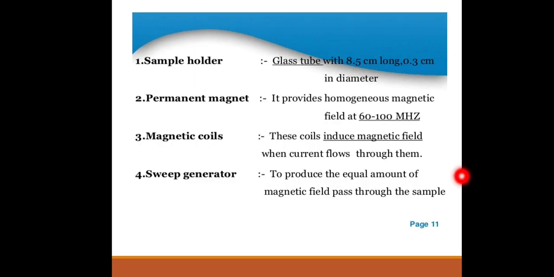Sample holder means a sample taken in a glass tube 8.5 cm long and 0.3 cm in diameter. The permanent magnet provides a homogeneous magnetic field at 60 to 100 MHz. Magnetic coils induce a magnetic field when current flows through them. The sweep generator produces an equal amount of magnetic field passed through the sample.